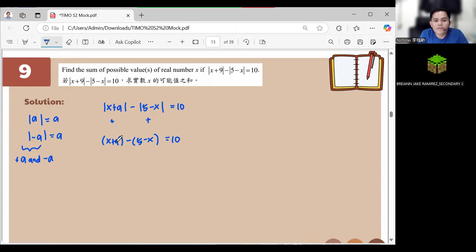And then we have here x minus 5, x minus 9 minus 5 plus x, that's 2x. So our x in here is equal to 3. Okay? 3, right? Do I need to solve it all? I don't think so, no? Because you're smart. This is just x plus 9 minus 5 plus x. So 2x, and then this one here is 4. So 2x is equal to 10 minus 4, which is 6. So x here is equal to 3. Okay?